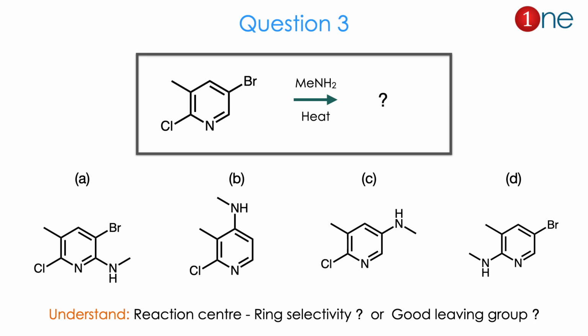Then question number 3. The starting material is a pyridine moiety with chlorine, bromine and methyl, all in different positions. You are using methylamine and heat. They ask you to find the product.